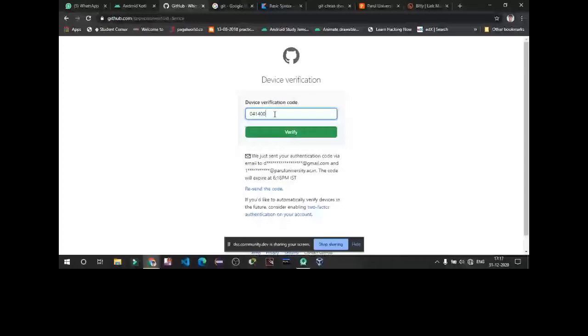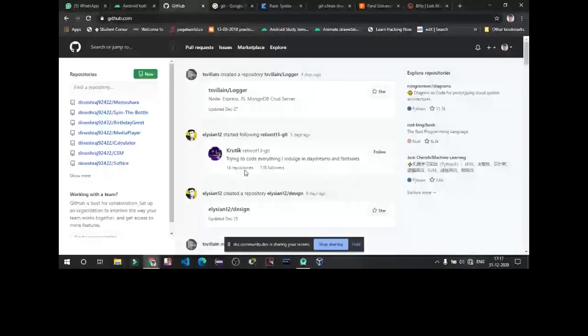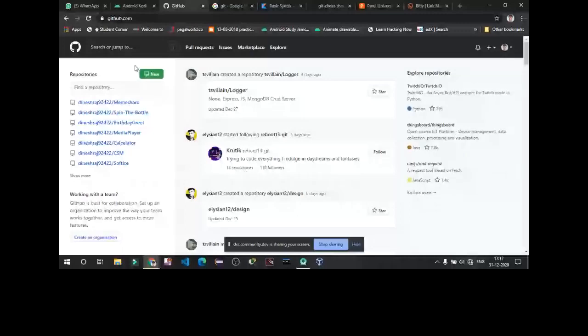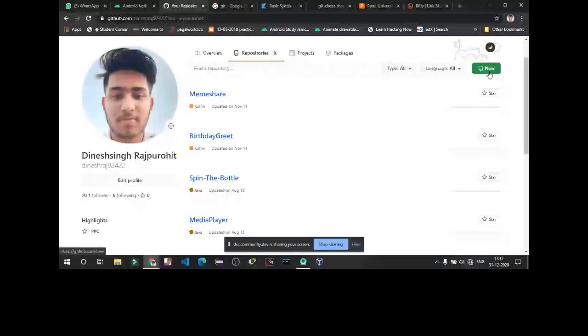So this is the interface of GitHub. Go to your profile, go to repositories, and create a new repository here. You have to give a name, like I'm going to give my first application.